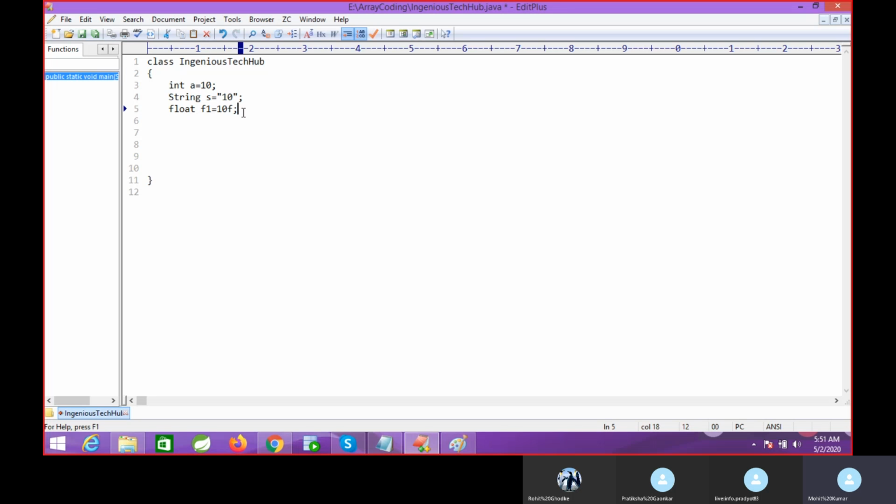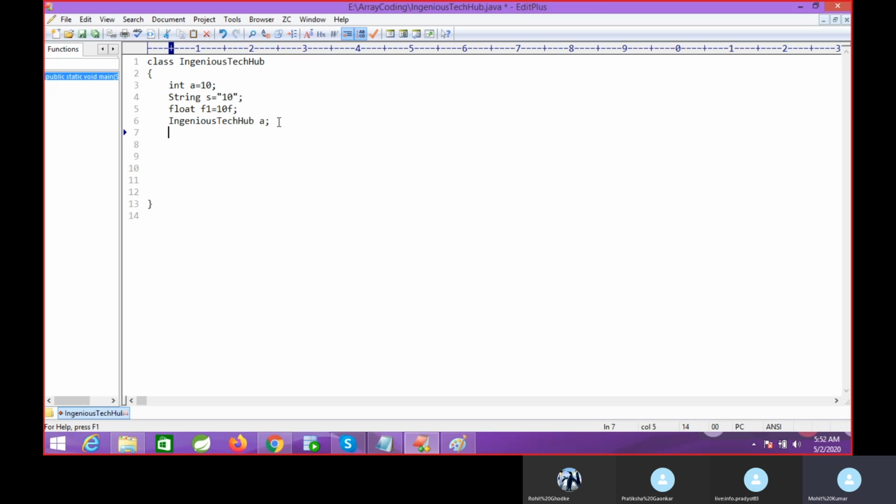So one class is also one type of data type. It defines which type of object you have created. I have created the object of class Engineers Tech Hub type. Here this is the reference variable, so this is your Engineers Tech Hub type.